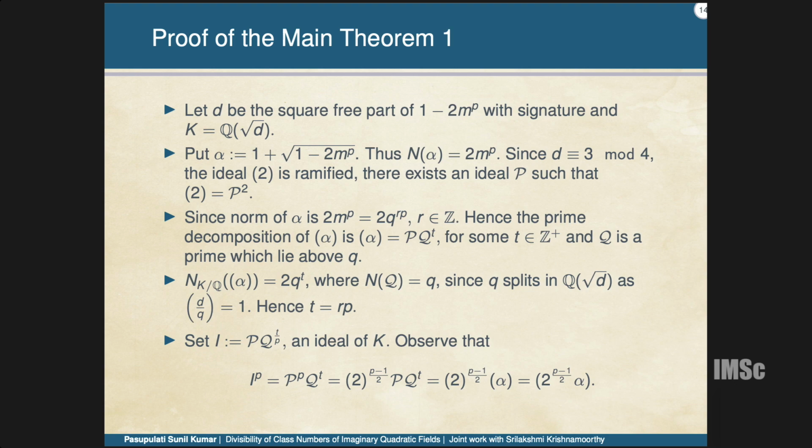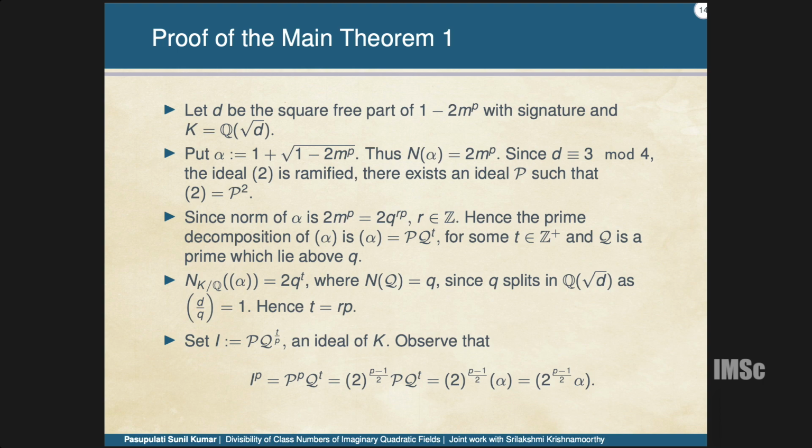So in my case, let me consider my D to be this, and my alpha is 1 plus root of this. If I consider the norm of alpha, it is 2 times m power p, where m is a prime power. Because of that, the ideal generated by alpha has only two prime factors: one is the prime that lies above 2, and the other is the prime that lies above q. It will look like this, and then you play with the norm. Ultimately, what we want to prove is that t is of the form Rp, that t is divisible by p.